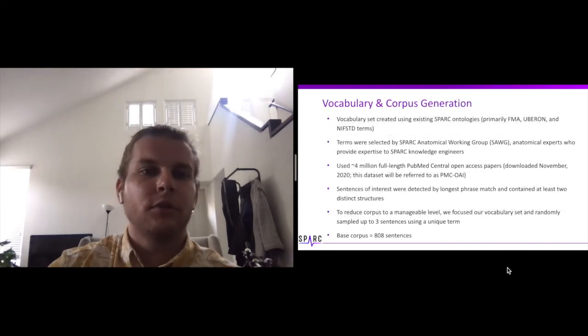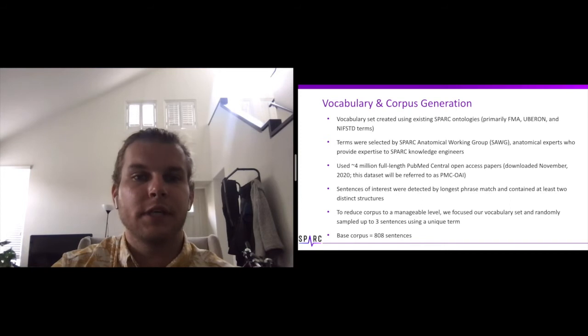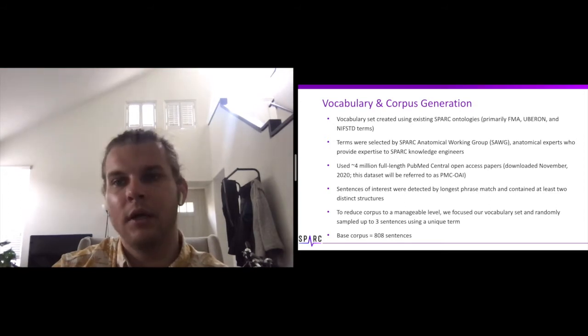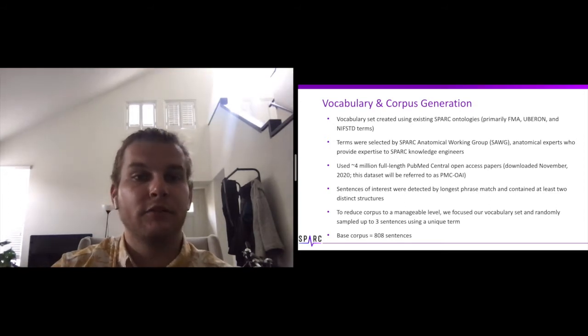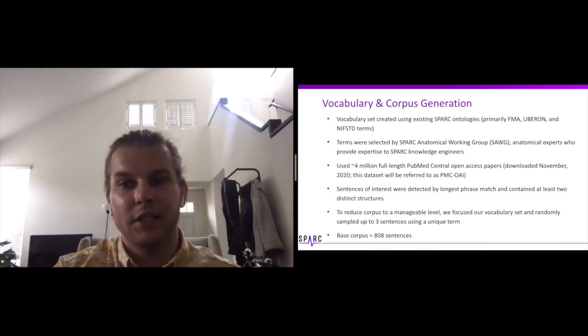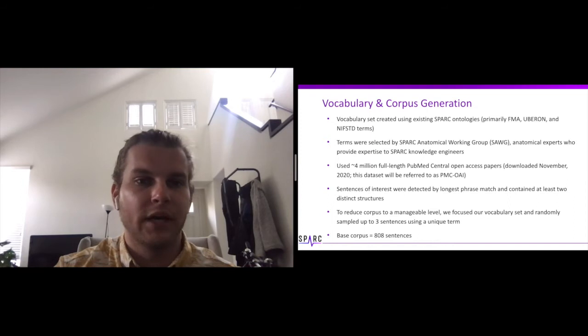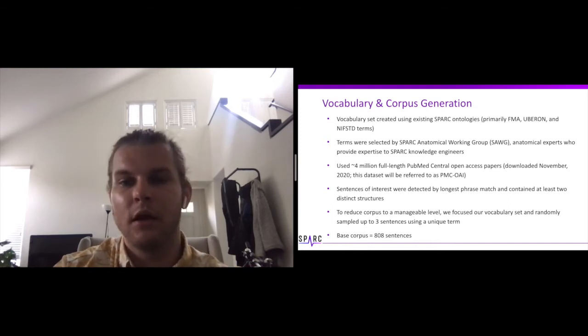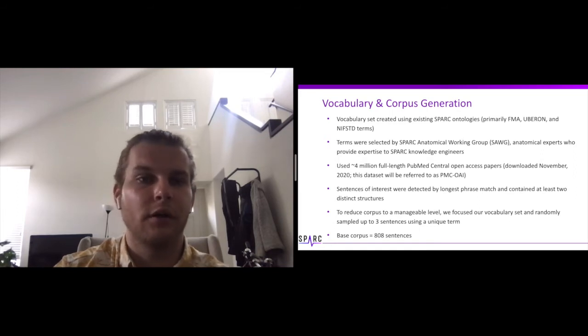All right, so to create our initial vocabulary set, we relied on the anatomical experts of SAWG. This stands for the SPARC Anatomical Working Group. Terms were pulled in from existing ontologies like FMA, UBERON, and the NIF standard ontology. These terms were detected by longest phrase match from roughly 4 million full-length PMC open access articles downloaded November 2020. All sentences mentioning at least two distinct anatomical structures from our vocabulary set were selected.